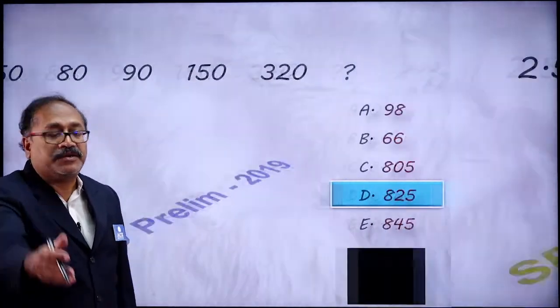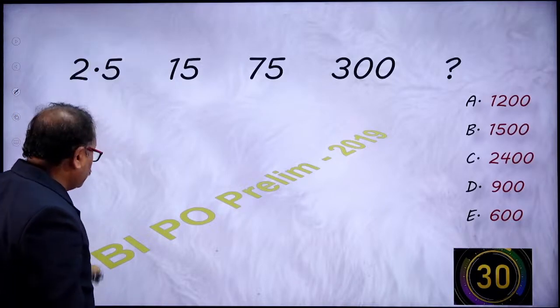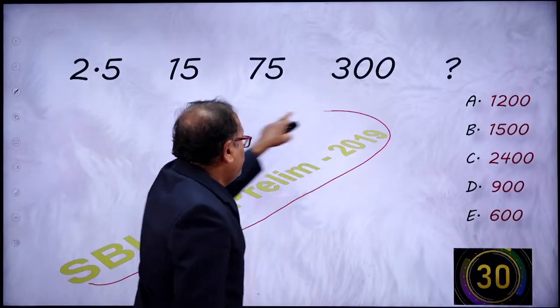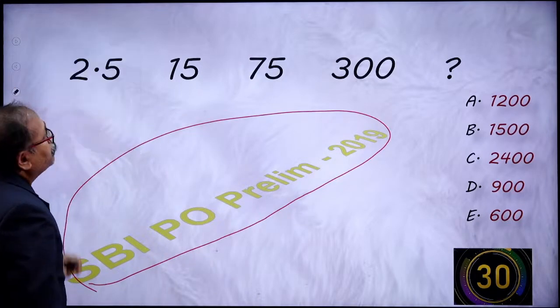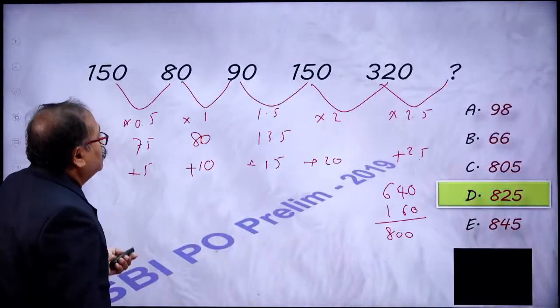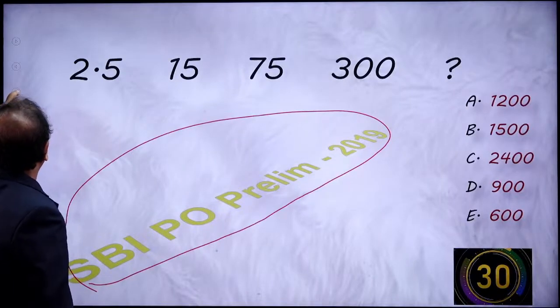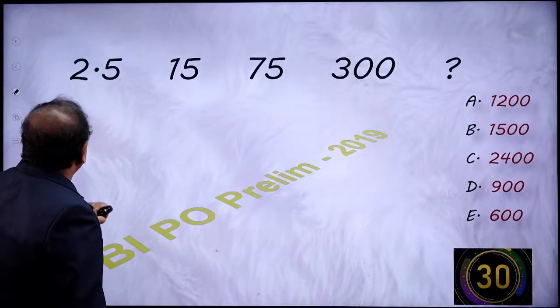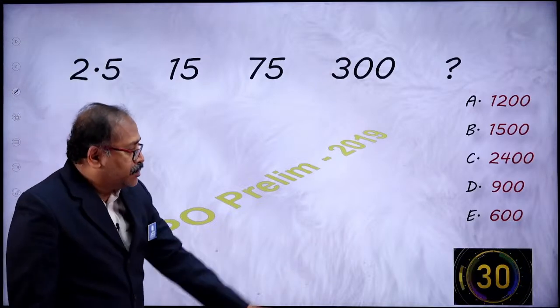Question number 3 here. You can see that we are discussing all this SBI 2019 previous year PO paper. Okay, let your time start. 1 minute. Your time starts now. Your 30 seconds starts now.